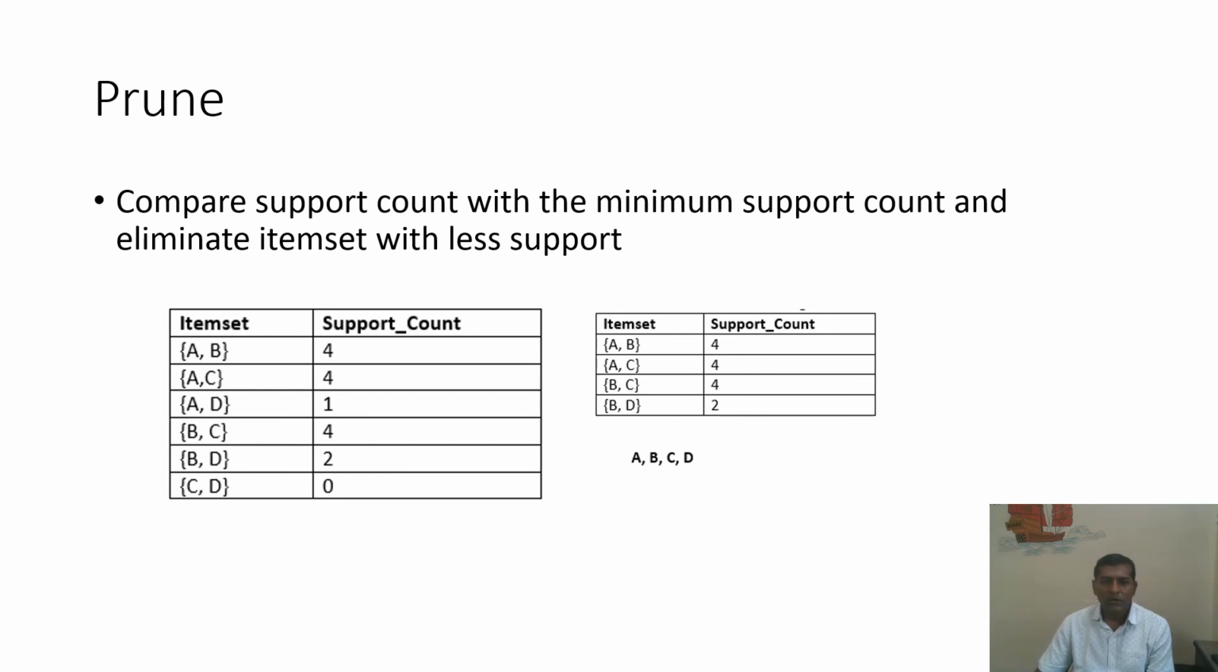So this is what we have in step 2, and we know that this particular item set is not bought frequently, so this is removed. This is known as the pruning step: removing the item sets which are not frequently bought together, that is, the item set which has less support than the minimum is removed.